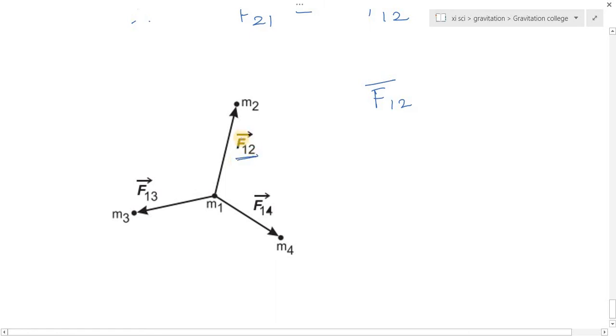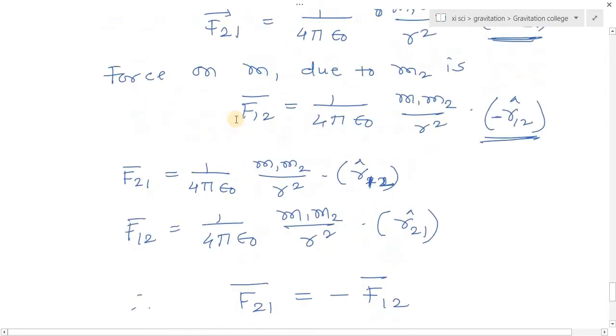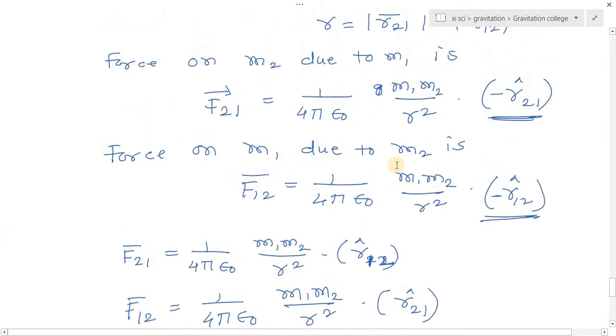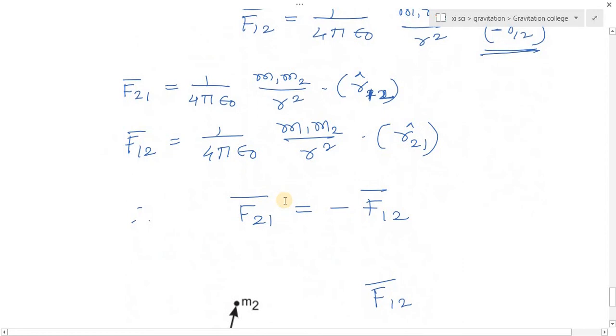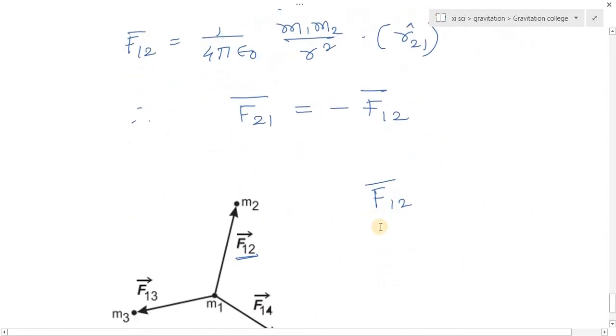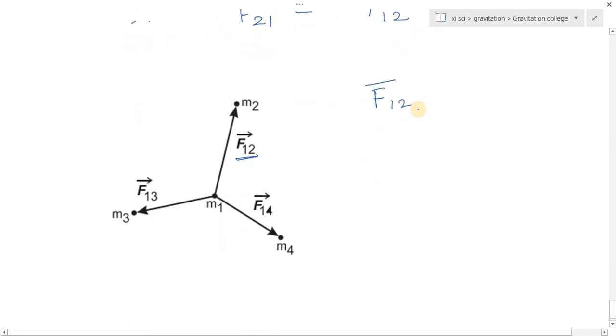Force on M1 due to M2 is denoted by F12 bar. Then F13 bar is the force exerted on M1 by M3. F14 bar is the force exerted on M1 by M4.